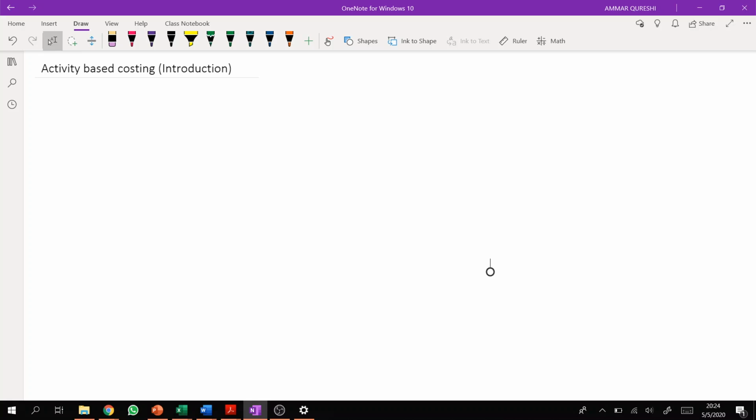See, whenever you develop any new concept, there's always something wrong with the older concept. That's why we develop the new concept, right? So let's start first the discussion of what actually went wrong with absorption costing, and why we need to develop activity-based costing.